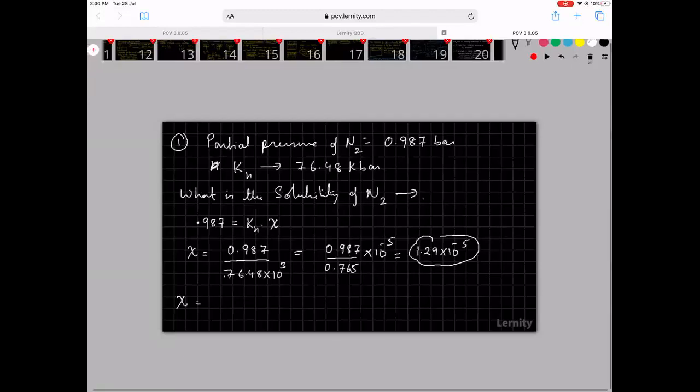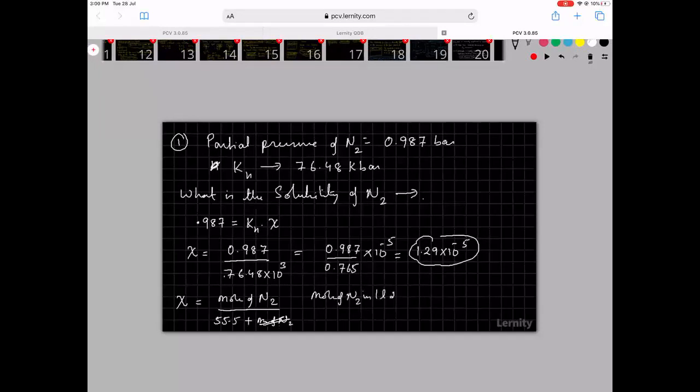So mole fraction is equal to moles of nitrogen divided by 1 liter of water. In 1 liter of water, 1 liter of water is 55.5 moles plus moles of nitrogen. Moles of nitrogen will be very less, so I'll assume it is 0. So moles of nitrogen in 1 liter of water will be 1.29 into 10 power minus 5 into 55.